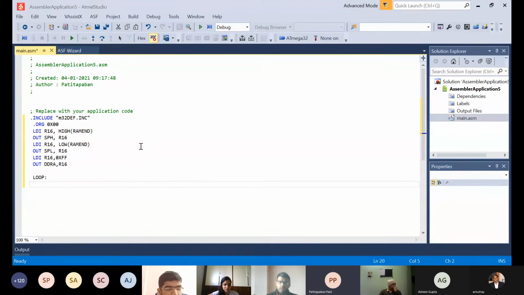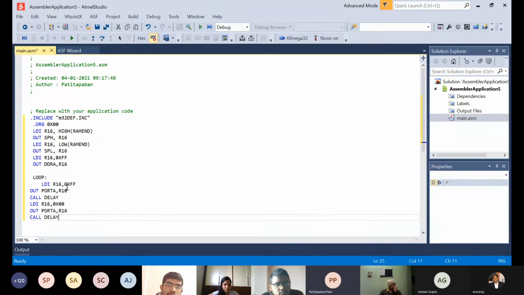So I'll load register R16, as I had done previously, with high, 0xFF. Then I'll output it to port A. Then again I'll load register R16 with low, and output that to port A. By this, you can blink the LED over there.